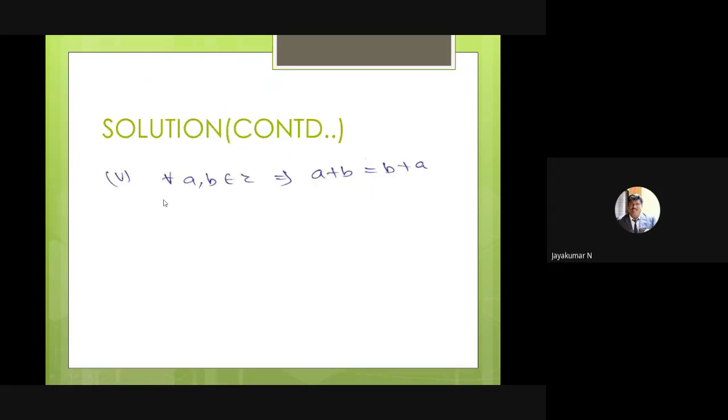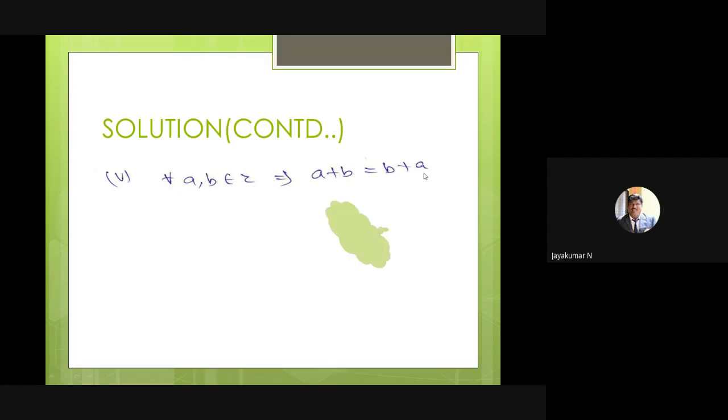Fifth, because here I have to show that (Z, +) is an infinite abelian group, I have to check the fifth condition also. If you choose any two elements in Z, check the commutative property, which means apply the operation in forward order as well as backward order, that is, a plus b as well as b plus a.